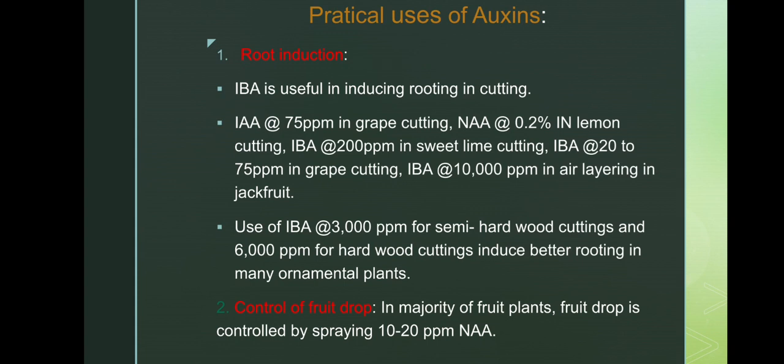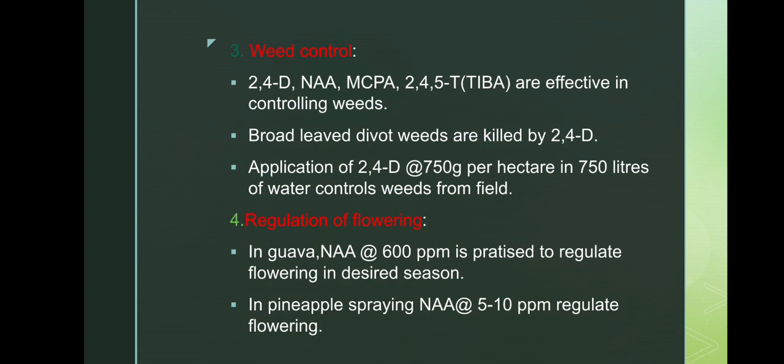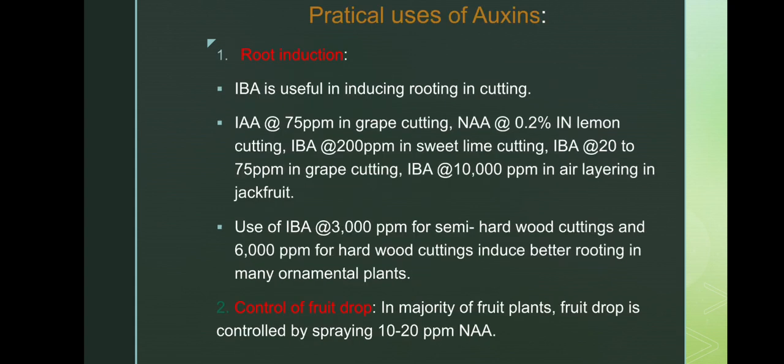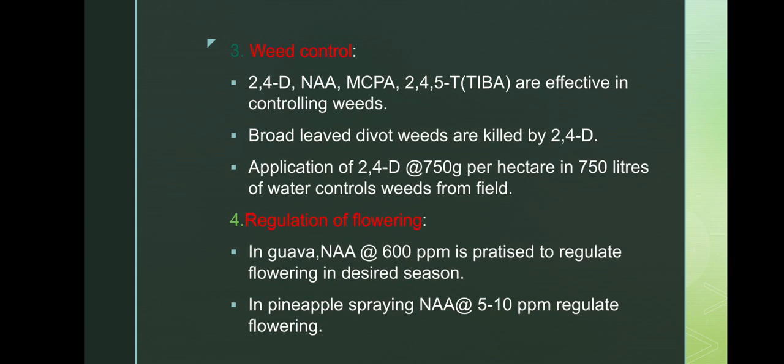Okay, control of fruit dropping. In the majority of fruit plants, fruit drop is controlled by spraying 10 to 20 ppm NAA. As I told, abscission is inhibited like this. Okay, control of fruit drop. This is the second important practical function of the auxin. How much concentration must be sprayed? 10 to 20 ppm of NAA, naphthalene acetic acid, for control of fruit drop; rooting is IBA, control of fruit drop is NAA. Okay, first you remember these hormones. Later we will learn about the concentrations in detail.